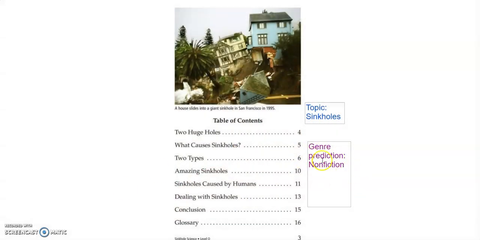So I'm going to put a little star next to our prediction. Yay! Okay, so it is a nonfiction text.